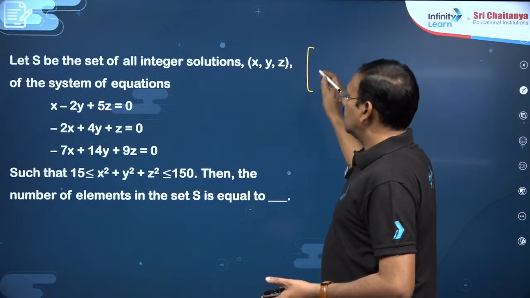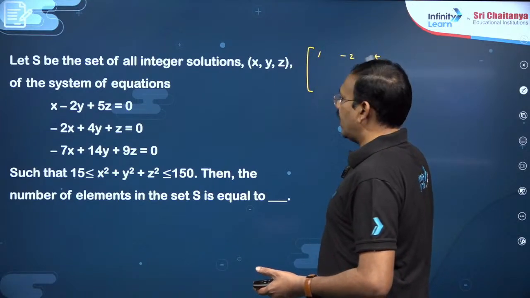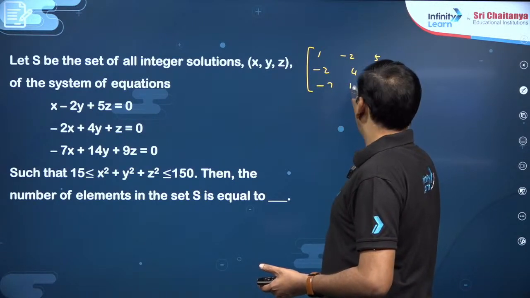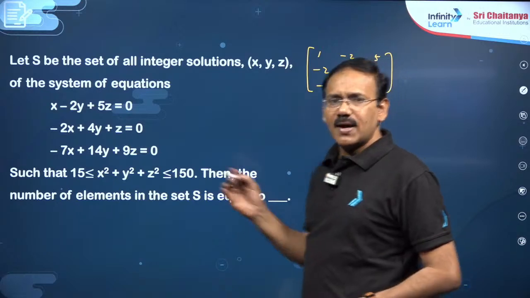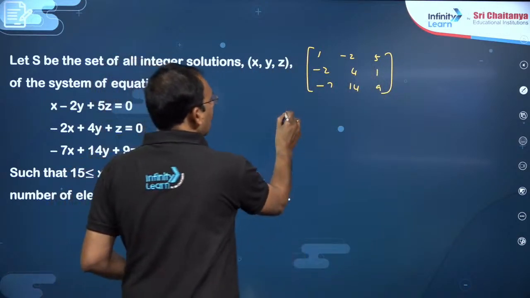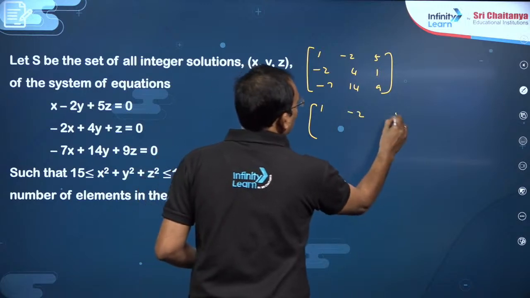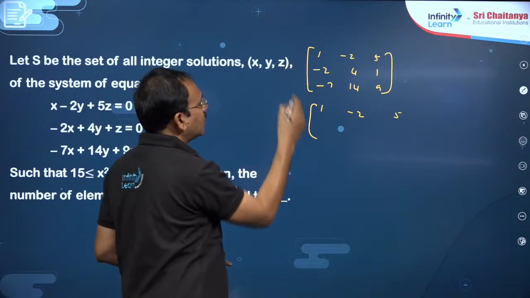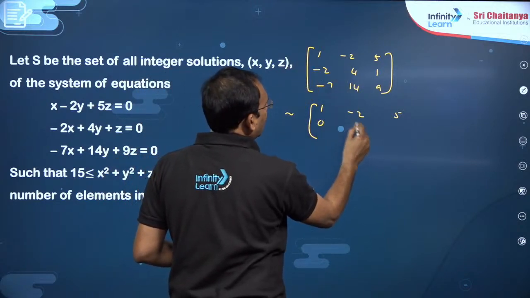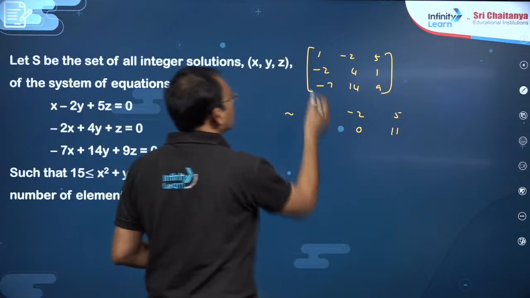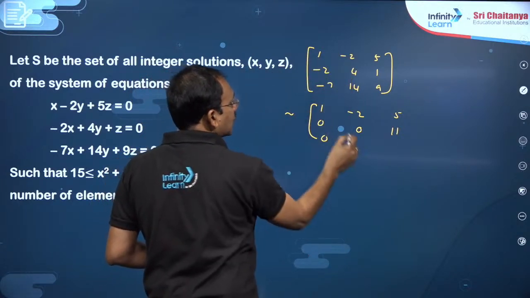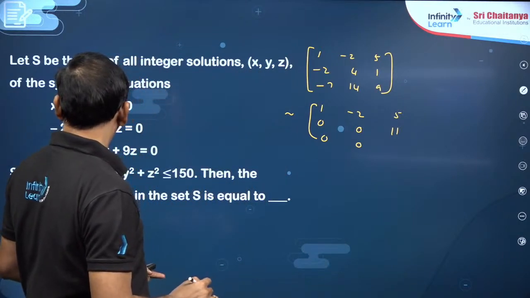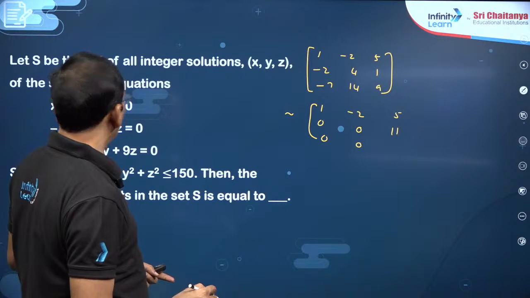So you can take 1, minus 2, 5, this is minus 2, 4, 1, minus 7, 14, 9. So like augmented matrix, the other one is 0 0 0. You just apply row operation to make this 0. R2 I change as twice of R1 plus R2, double and add 0, double and add 0, double and add 11. So into 7 and add 0, into 7 and add 0, this is 35. You can say this is going to be minus 2, 4, 1, minus 7, 14, 9, correct.